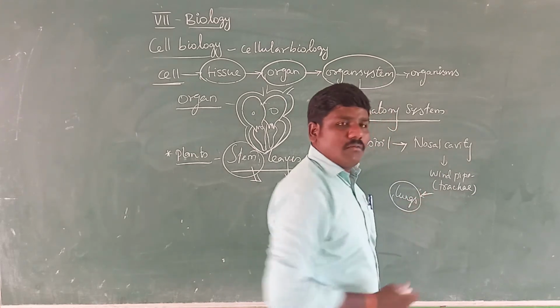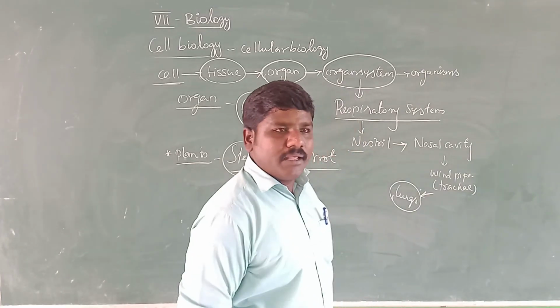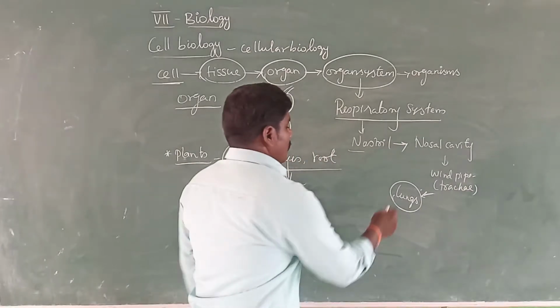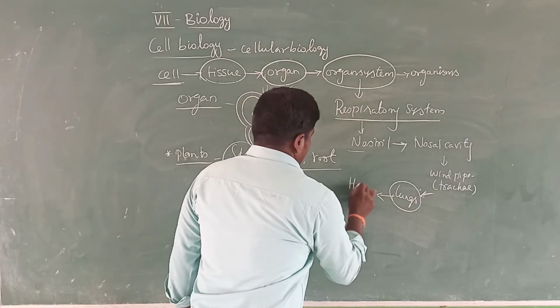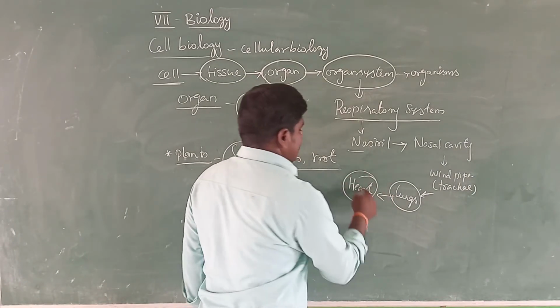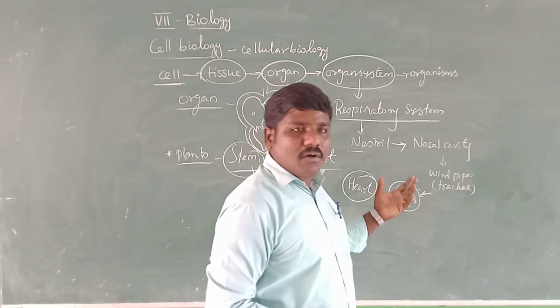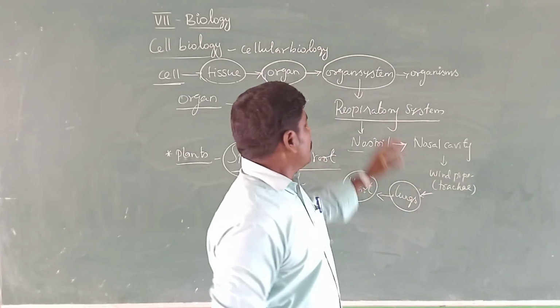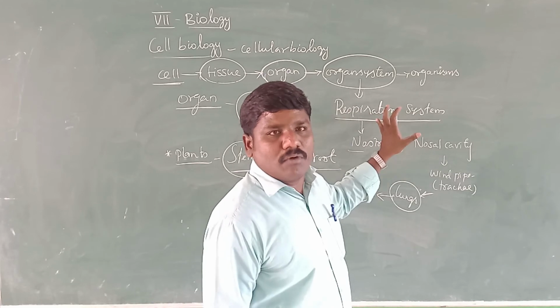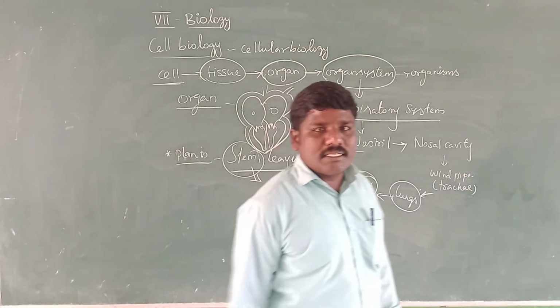Different organs are involved during the respiratory process. In the lungs too, and the heart, the blood is transmitted to the heart. So different organs are involved, and that is an organ system.